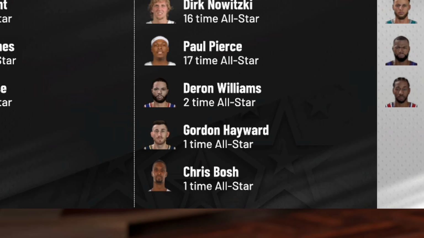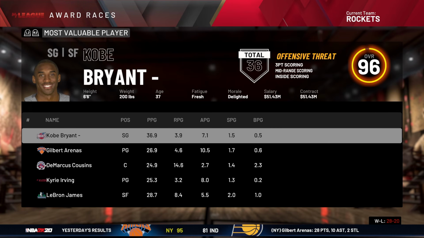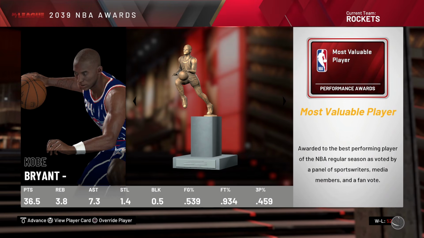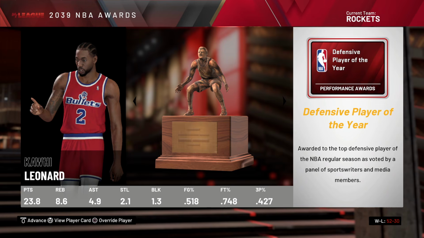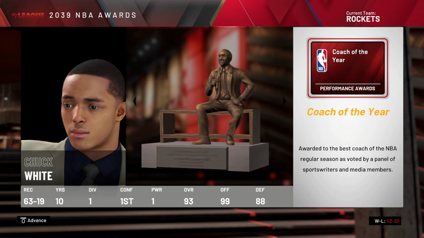Chris Bosh, one-time All-Star. Kobe is averaging 37-7 this season. Far and away first in the MVP voting, at least to my judgment, but you never know with this game. Kobe Bryant, 37-7 a game to win his second ever MVP. Those coming 13 years apart. Kawhi Leonard, DPOY. Coach of the Year. He kind of looks like Spud Webb's son. No, he really doesn't. I got nothing.